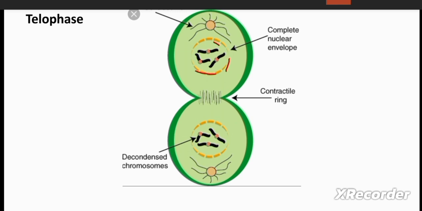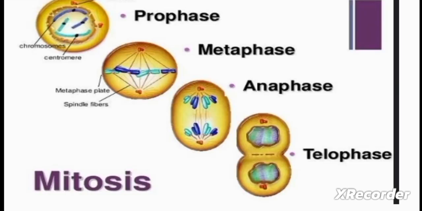Here the nucleus will also reform, because the cell is dividing into two. So whatever the cell needs, like the centriole, will also be present in both the cells, and the nuclear membrane would be reformed, and the nucleus will reappear, and the chromosomes will become uncoiled and appear as chromatin. So here the telophase ends.